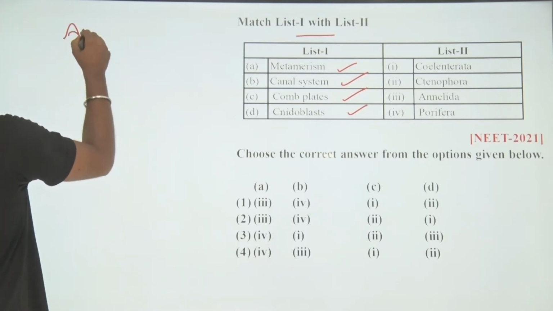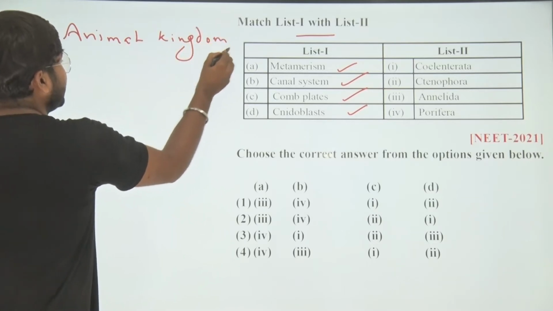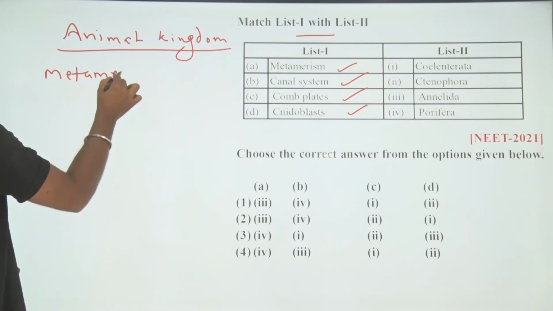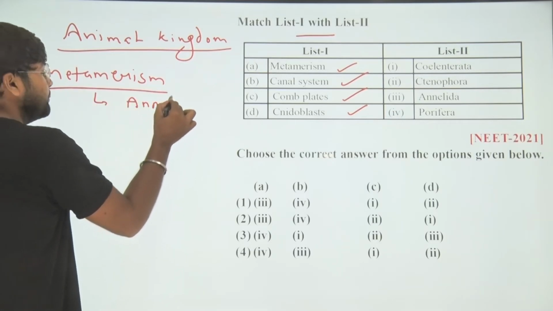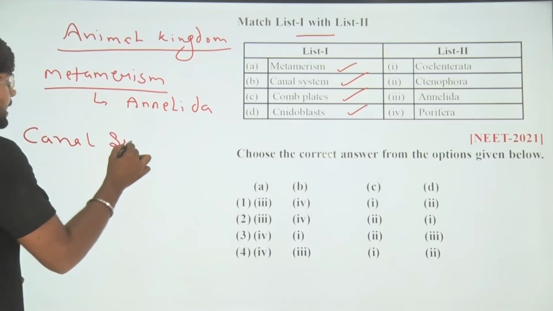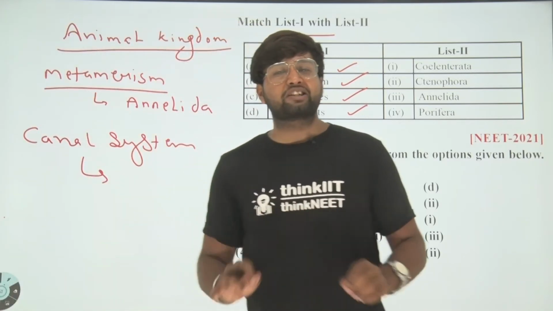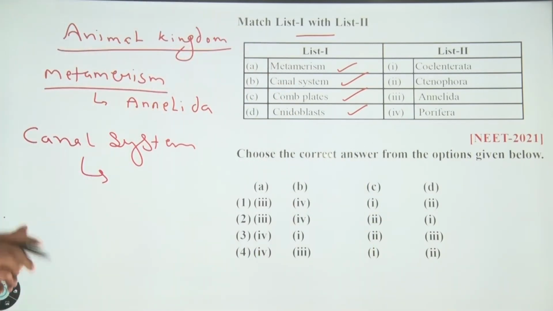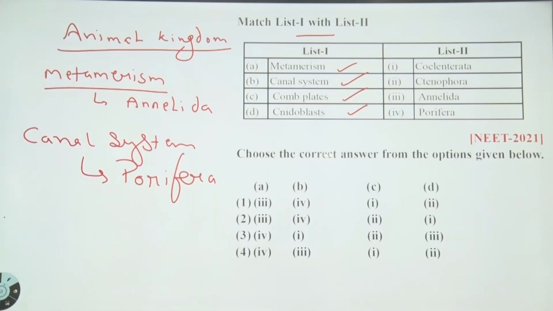As we all know about animal diversity, in the animal kingdom we have to remember the properties of the phyla. So metamerism is what? Metamerism is the divisions, and these divisions start from a phylum named Annelida. When we come to the canal system, as we all know, poriferans don't have respiratory, excretory, vascular or any other type of system. All the systems are absent. The single system found in porifera is named the canal system.